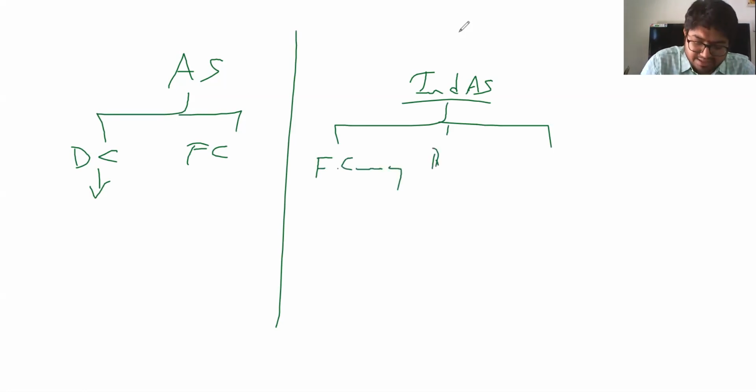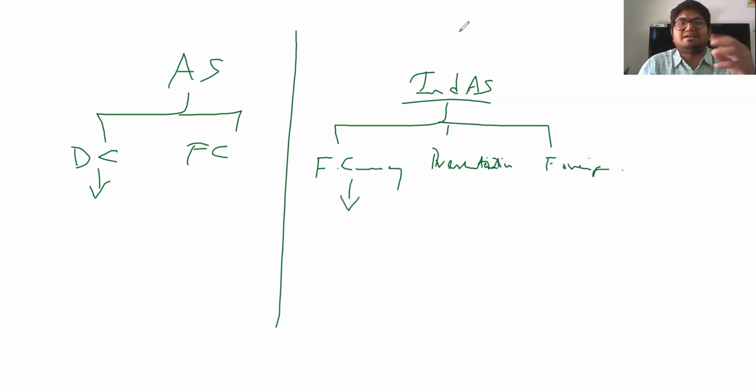Second, a presentation currency. And third, another foreign currency could be there. Now, what is a functional currency? Functional currency is the currency in which your business generally is done. For example, take the example of Murugappa Group here, Paris Sugars.